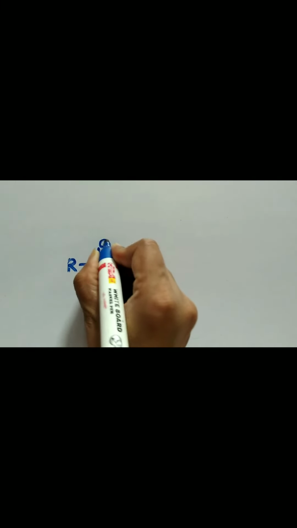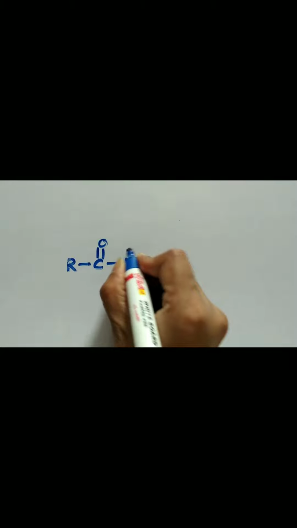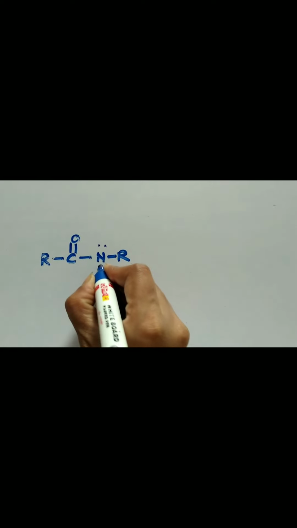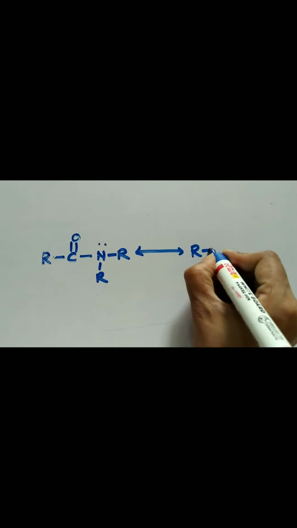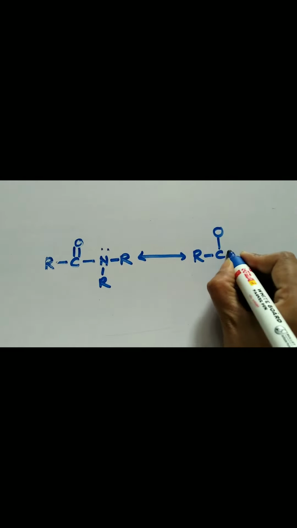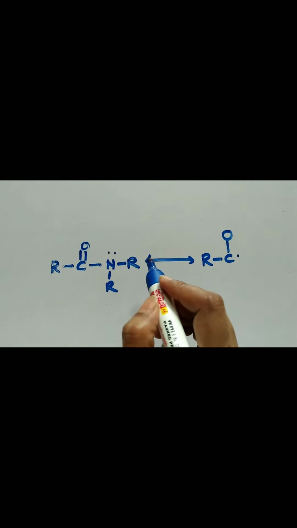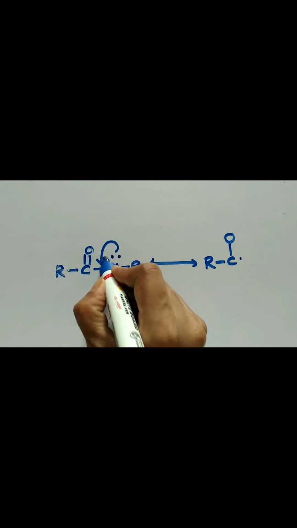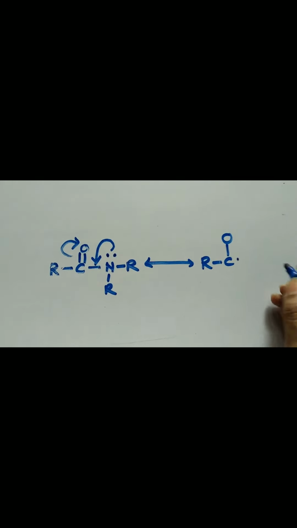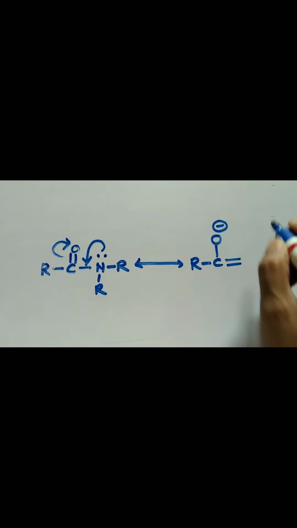Suppose we have an example like this. Here the lone pair on nitrogen opens because it has space for conjugation, so it opens onto this bond, and the double bond opens onto oxygen, and we get a structure like this.